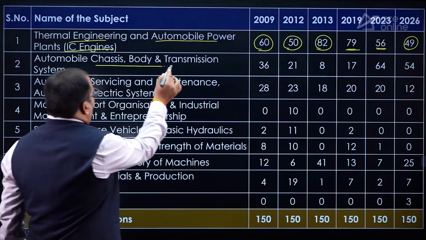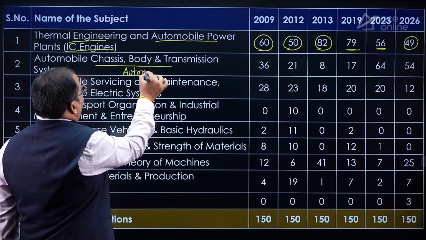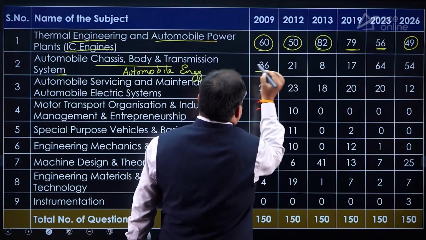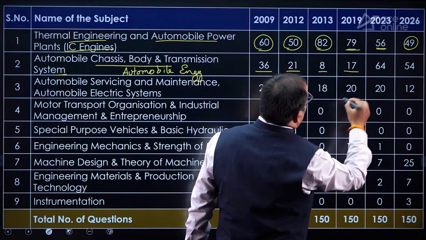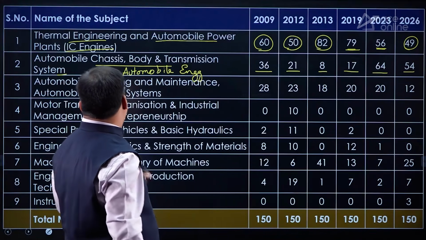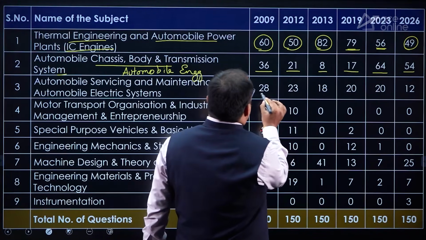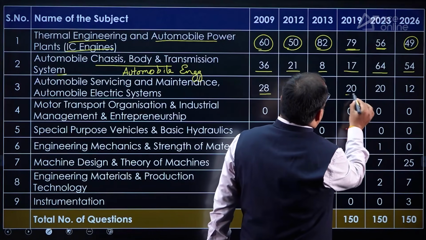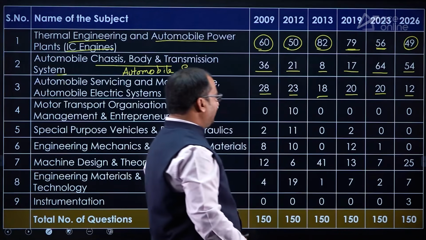Then automobile chassis, body and transmission system. So you can call it as the automobile engineering subject. So in 2009, 36 questions, 2012, 21 questions, 2013, 8 questions, 2019, 17 questions, 2023, 64 questions and 2026, 54 questions were asked. Then automobile servicing and maintenance, automobile electrical systems. So here you can see 2009, 28 questions, 2012, 23 questions, 2013, 18 questions, 2019, 20 questions, 2023, 20 questions and 2026, 12 questions were asked.